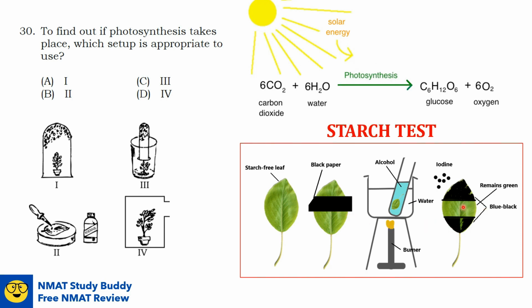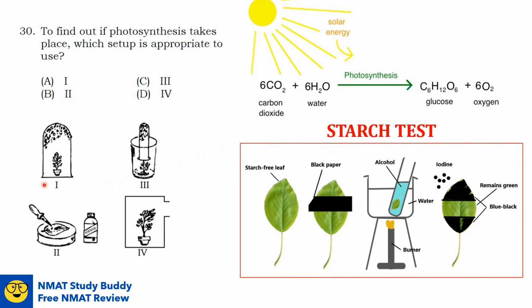So when the iodine test is conducted for the experimental leaf, the part of the leaf covered with black paper will turn brown, and the parts here which are not covered with black paper will turn blue-black, which is positive for the starch test. This result clearly indicates that starch is formed in the leaf where sunlight is available. So here, there will be starch production. And starch is not formed where the leaf doesn't get sunlight, as it is covered with the strip of black paper.